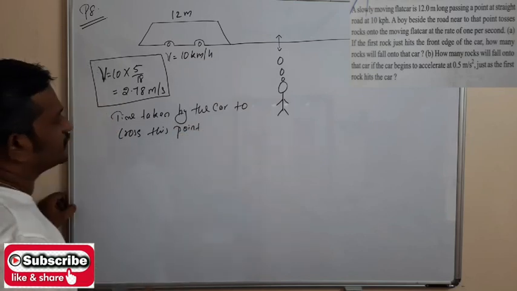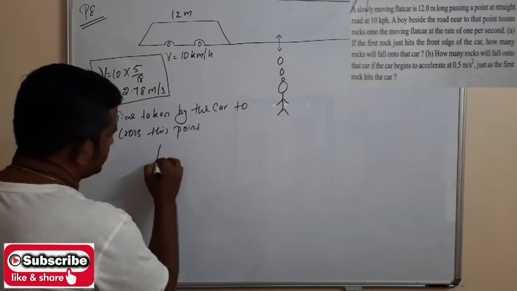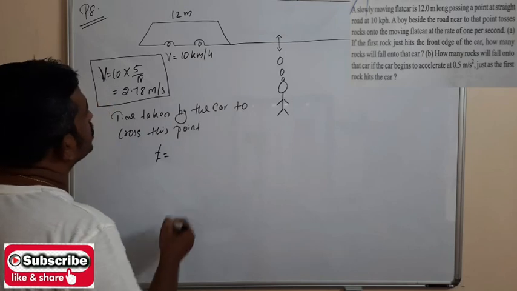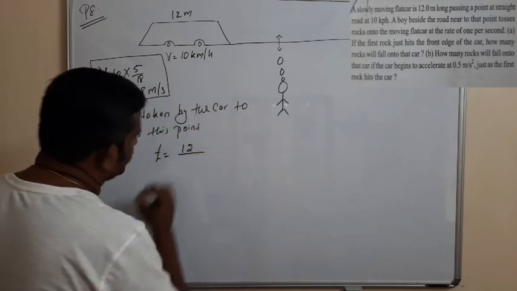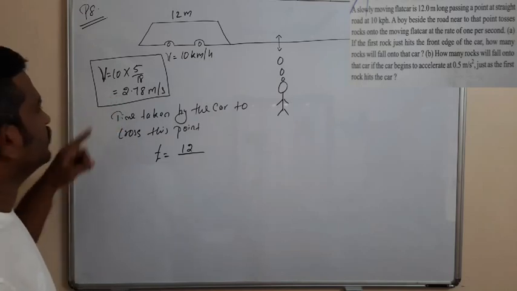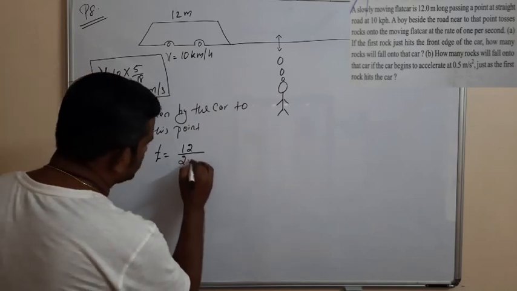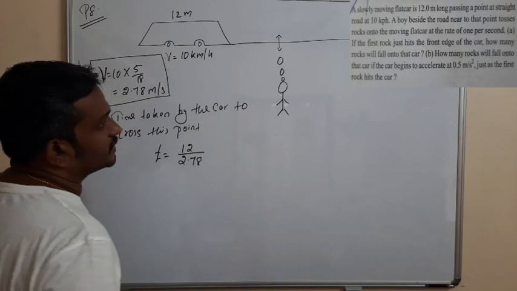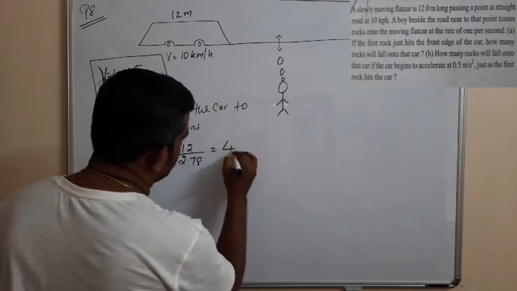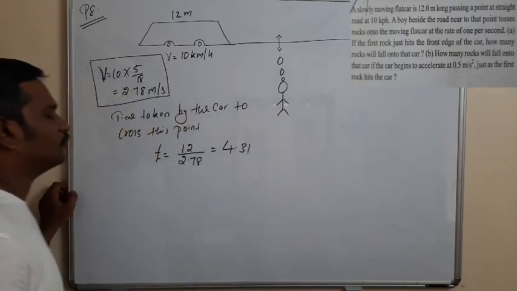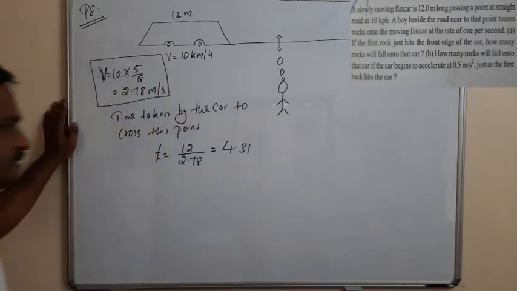So what is the length of the car? T is equal to, the length of the car is 12 meter, divided by the speed of the car, that is 2.78. So that's equal to 4.31 seconds.